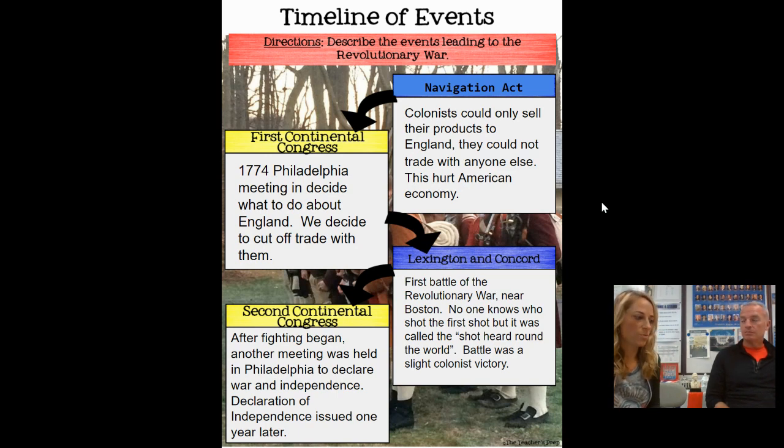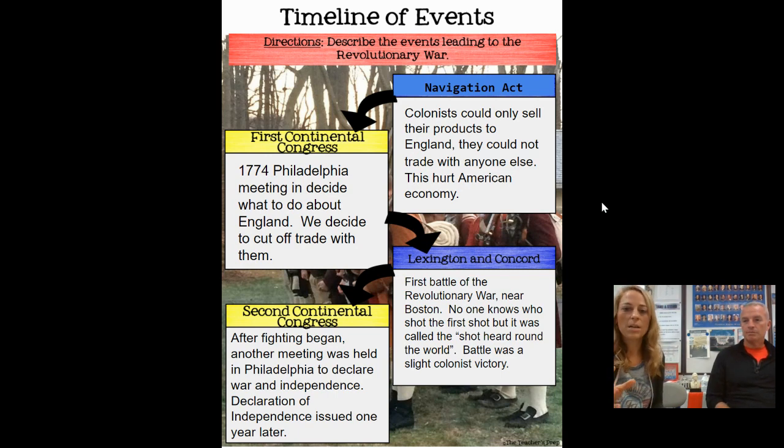The Navigation Act was probably the worst for the colonial economy, because it said that now all of a sudden the colonies could only sell their goods to England. They couldn't trade with anybody else. So they basically are just cut off from every other country than England, the mother country. That was one of the last acts that the king passed against them before the First Continental Congress met in Philadelphia in 1774.